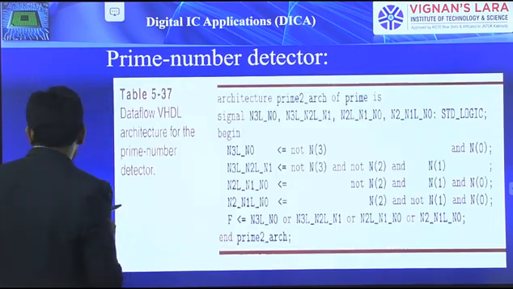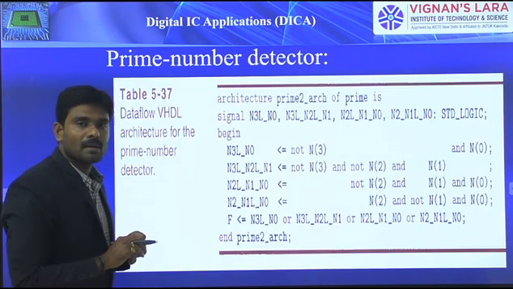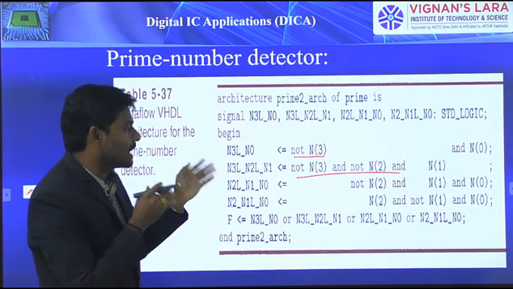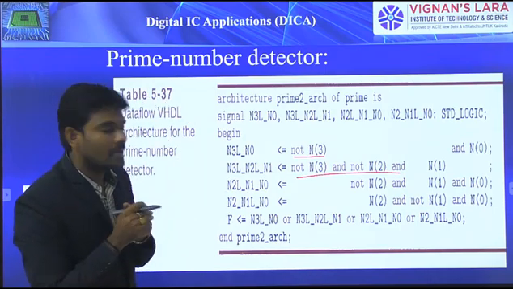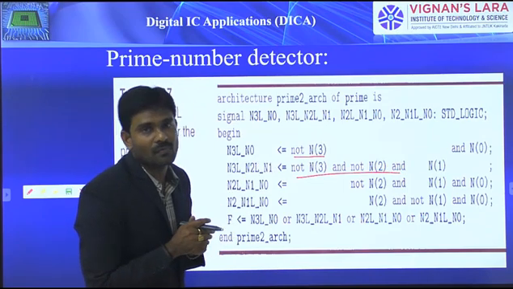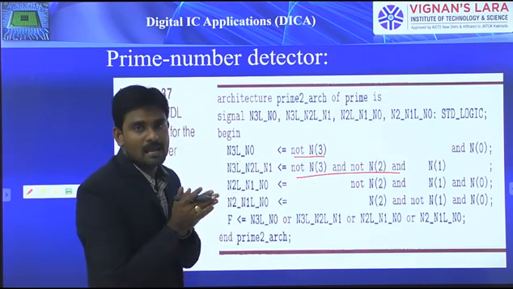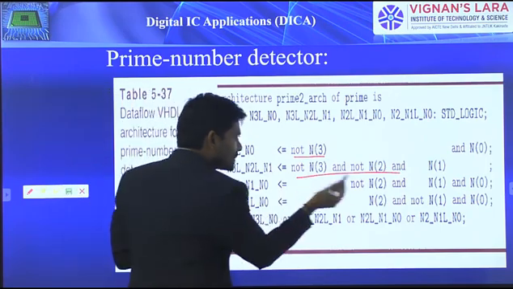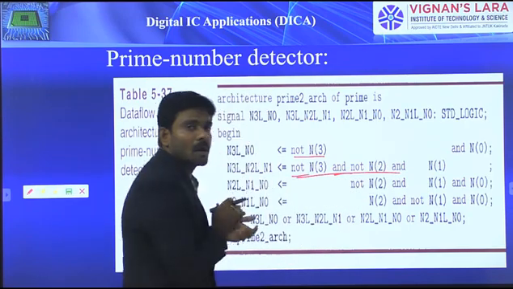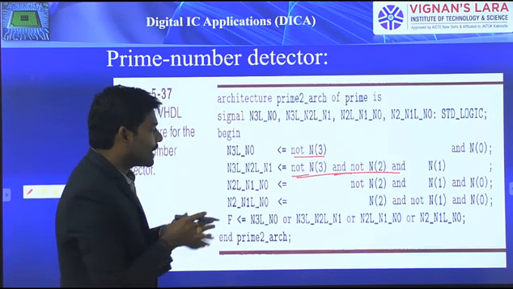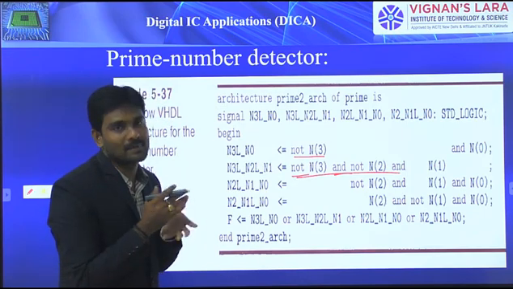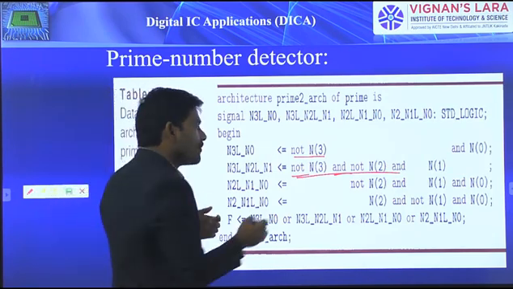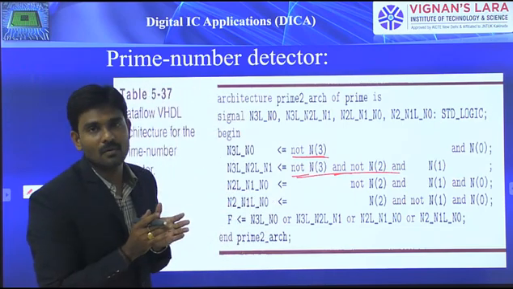One more important point to remember here is that I didn't mention any parenthesis. I directly wrote not N3 and not N2 and N1. Then you may wonder which one is going to execute first, since we didn't mention any parenthesis: either the AND operation or the NOT operation. In general, NOT has the highest precedence, highest priority, then only AND. So because of that, first the NOT equations are going to execute.